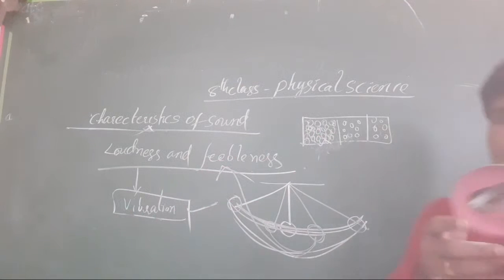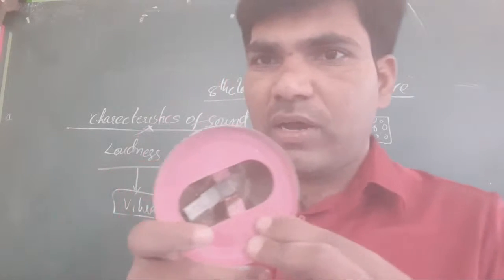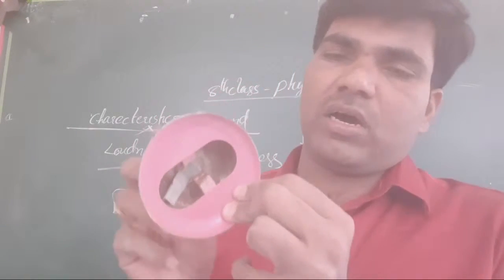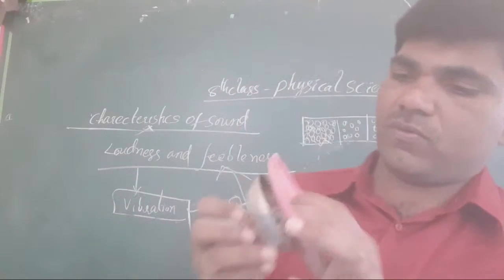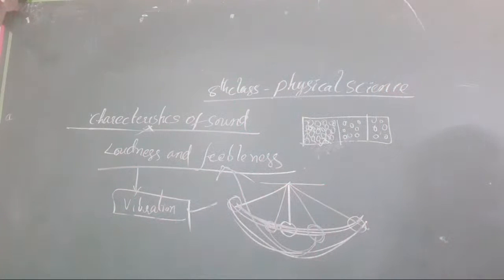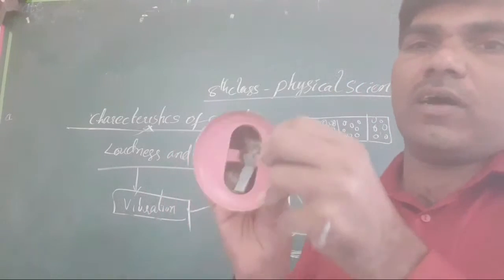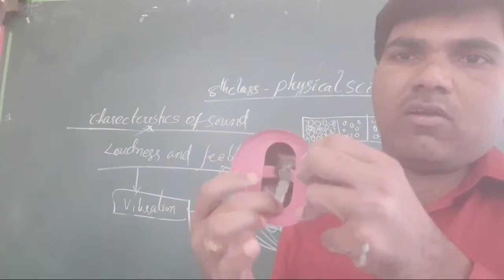One second, you already know the bell very well. Like this, sound is continuously produced. The sound will be more. Clear, all the students?